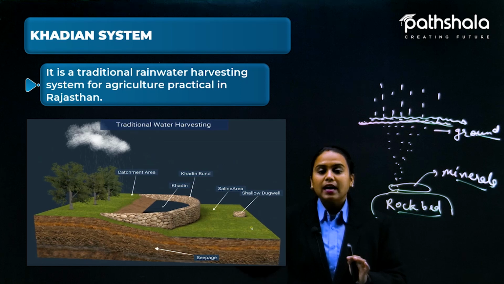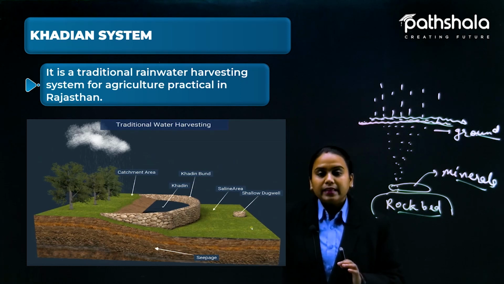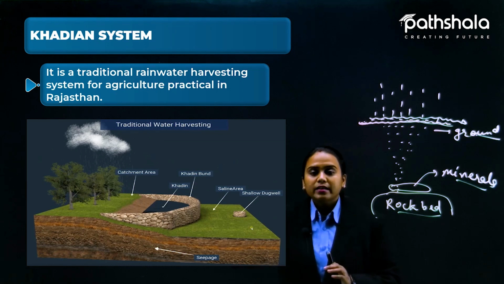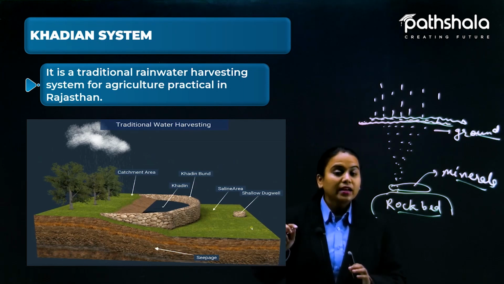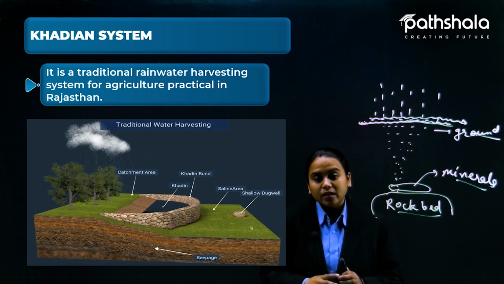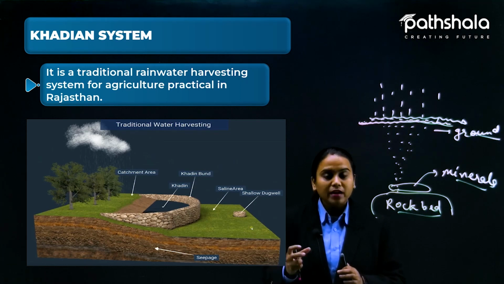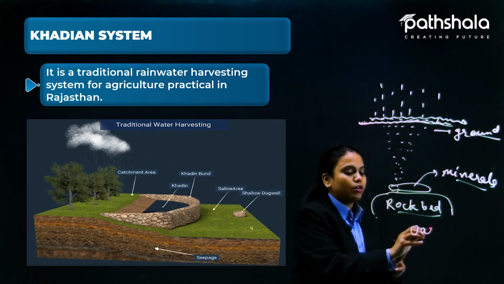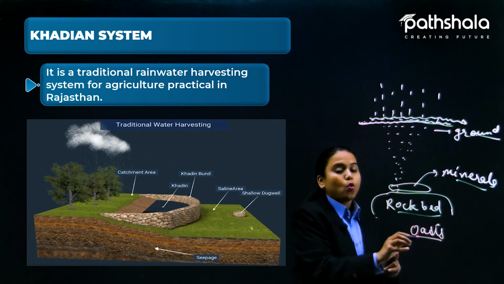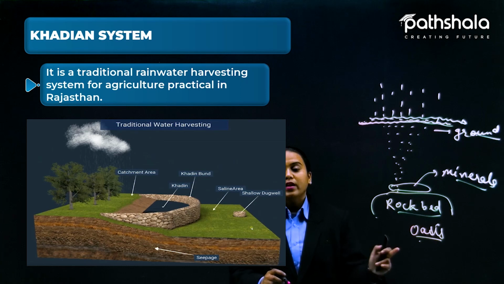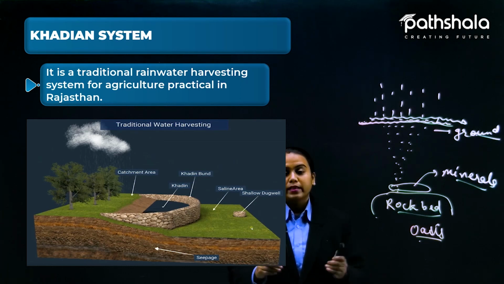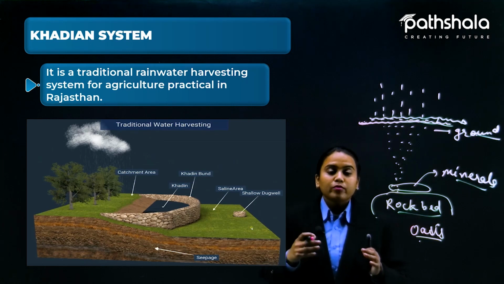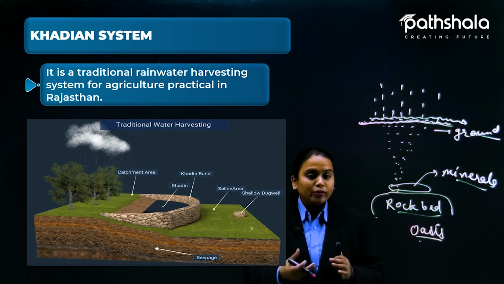Some of the water gets collected here at the Khadin and some goes underground, so that the nearby areas also grow a few plants, which is known as an oasis. I think you have heard about oasis also. An oasis is a system in which, in desert parts also, when this kind of practice has been done, the underground water level is going to increase.